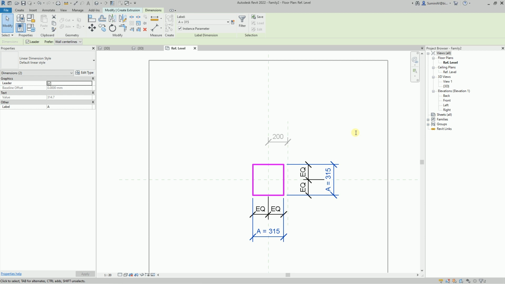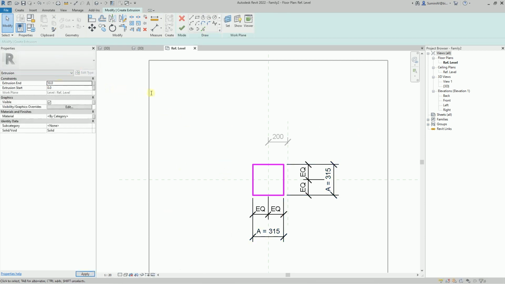I will set the extrusion height to 10 mm. If this parameter of the extrusion element is not associated with any of those of the family, then this value can be considered constant, since when we load this family into the parent, we will not have any mechanism to change this value. I'll finish building the extrusion.